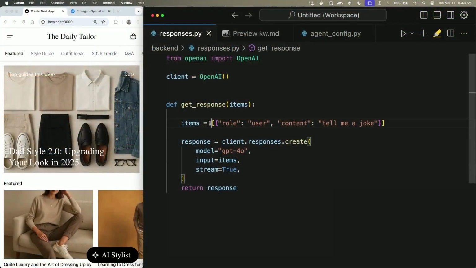So if you've used chat completions before, this will look really familiar to you. You select some context, you pick a model, and you get a response.